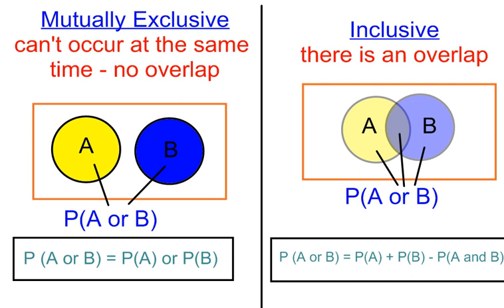Inclusive means there is an overlap. For example, you can be a sister and a wife at the same time. And so the probability of that is you would add the two probabilities together and take out their overlap. And so you don't want to count the people who are sisters and wives twice when you count them as sisters and then as wives. And we'll kind of go through that as we do them.